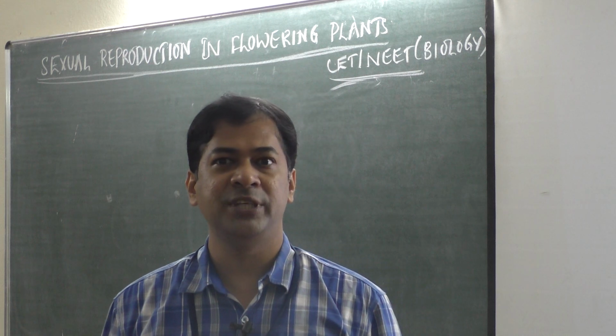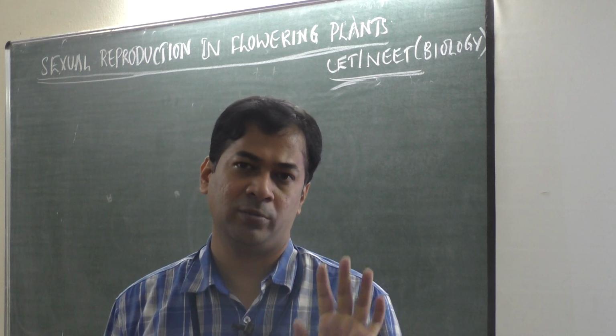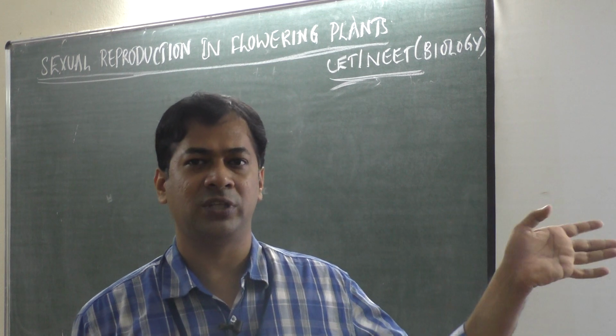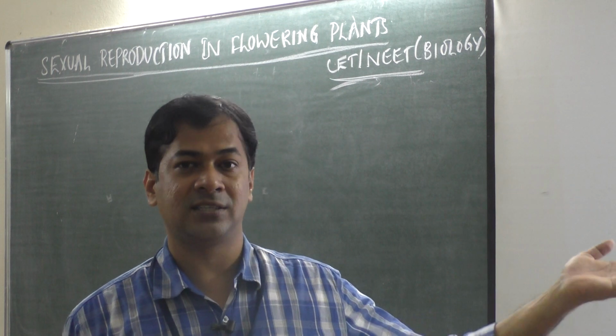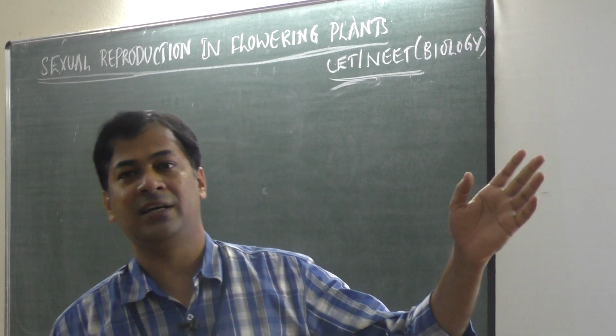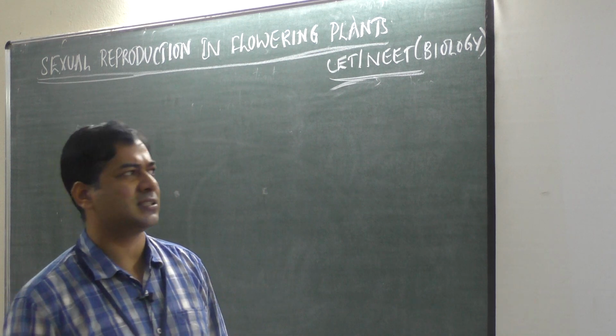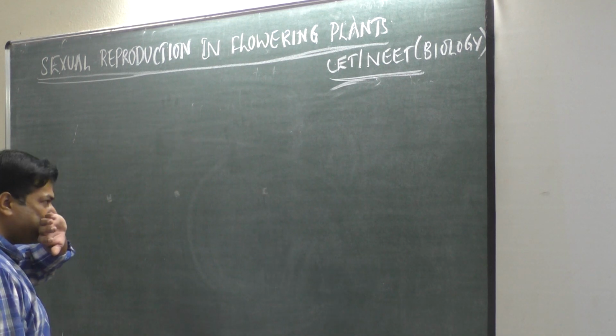Today we are going to discuss some questions which they have already asked in previous medical entrance exams, so I thought we will discuss those points also.